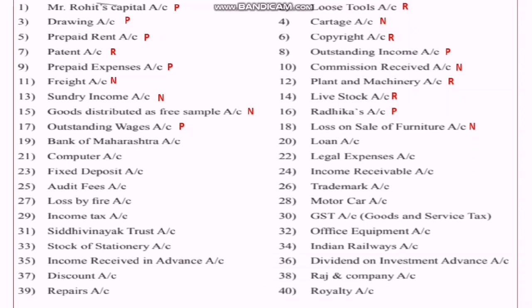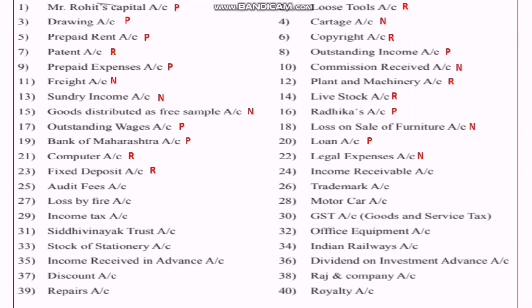Then loss on sale of furniture, it is a loss means expenses. So Bank of Maharashtra, name of an institution, therefore it's a personal account. Loan account is a personal account because it is directly represented by a person. Then computer account, it is an asset. Then legal expenses is a nominal account.